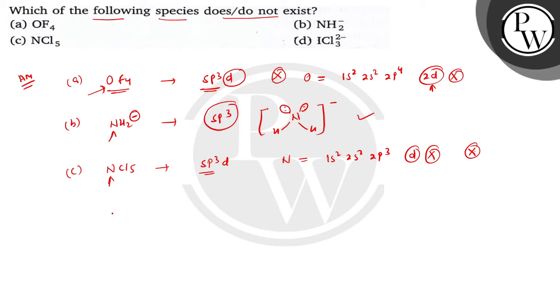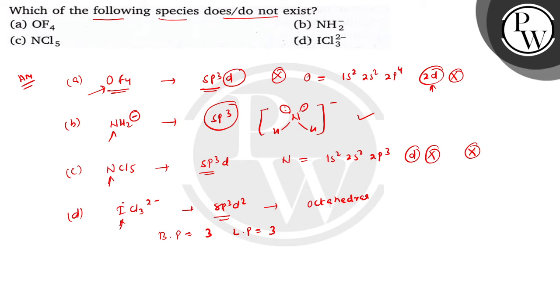ठीक है, in case of D, it is ICl3 2 minus. ठीक है बच्चों, यहाँ पे the hybridization of iodine is sp3d2. ठीक है बच्चों, and आयोडीन के पास आपका d ऑर्बिटल होता है तो ये हाइब्रिडाइजेशन पॉसिबल हो सकता है. But if you see, for sp3d2 hybridization the geometry is octahedral. It is octahedral. But let's see the number of bond pair here. The number of bond pair here it is 3 and number of lone pair is also 3.